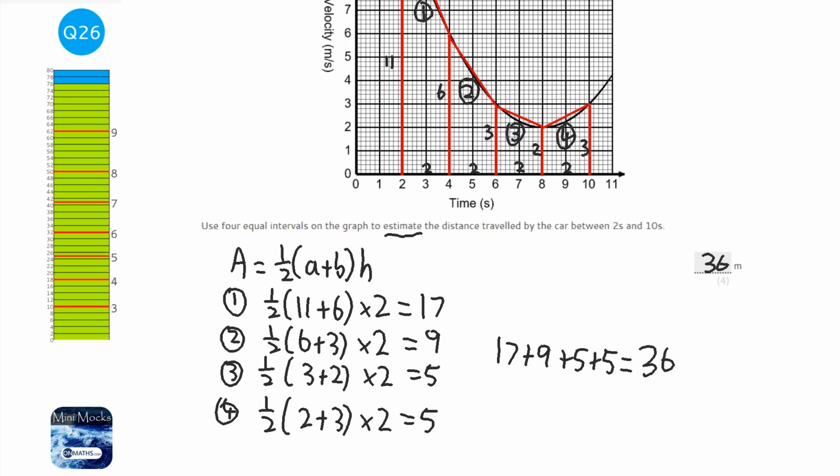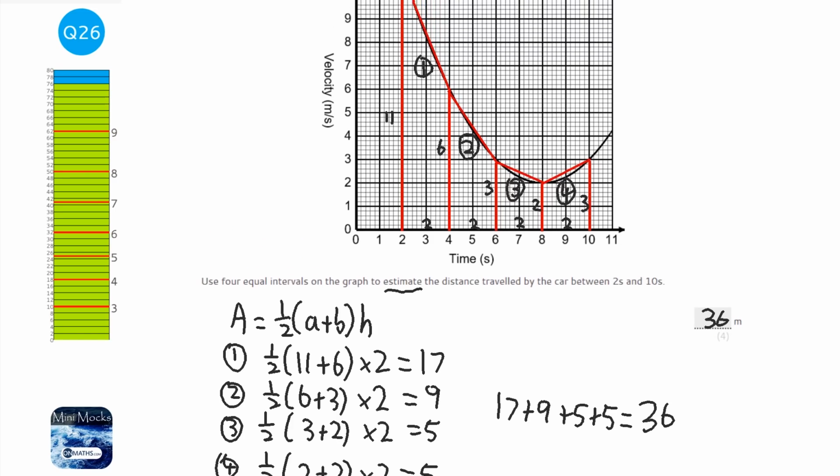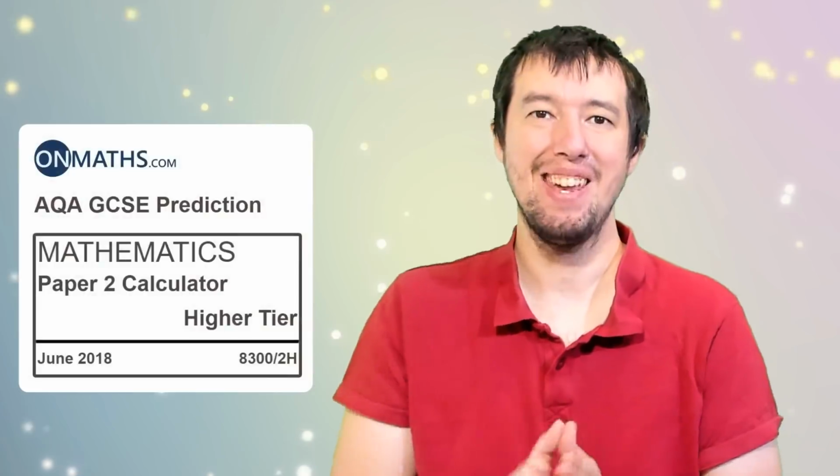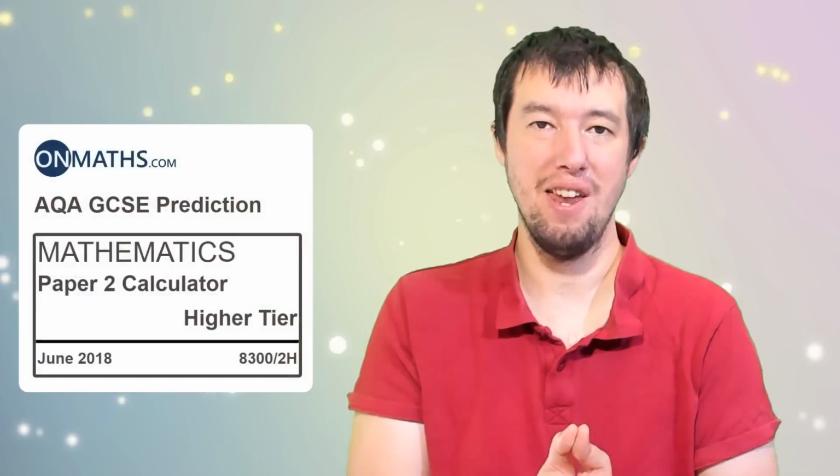Now commonly with this question you're also asked whether it's an overestimate or underestimate. If you look at the trapeziums, this bit here and this bit here, we've counted as area, and actually there are little thin strips down here that we've counted as area that actually isn't area. So this one will be an overestimate. If your trapezium goes the other way and doesn't quite hit the curve, then it's going to be an underestimate.